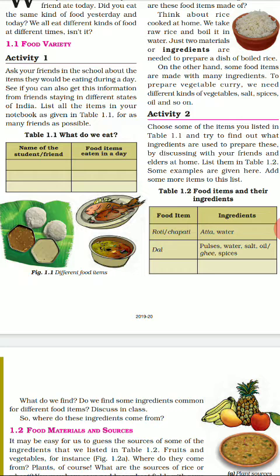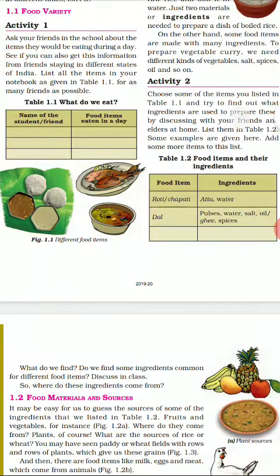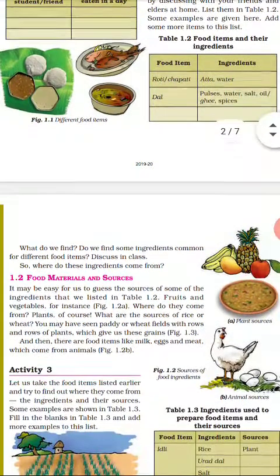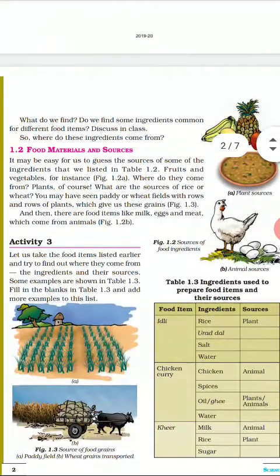When we prepare the dal, we require boiled dal, water, salt, oil, ghee, spices, sometimes tomato also, and sometimes some vegetables are added in the dal, like sambar. So in this way different varieties of food are prepared in different forms, and the raw materials may be the same, but the form of food prepared can be different. Varieties of food can be prepared. So let's come to the next page, number 2.